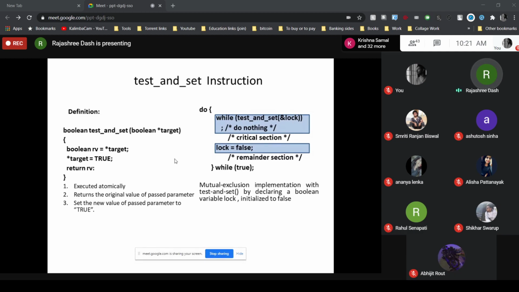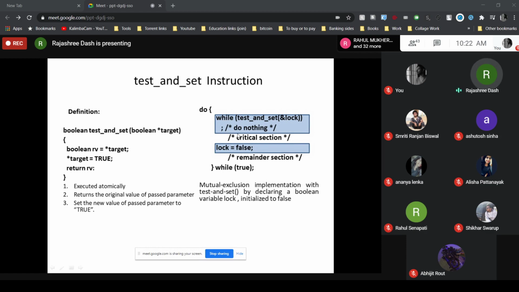So now just check. In the entry section, the first box that was highlighted, there was a while statement written where it was using that test and set instruction by passing the address of the lock variable.